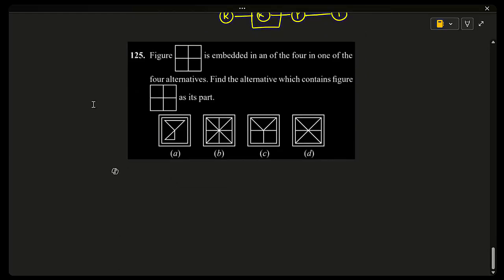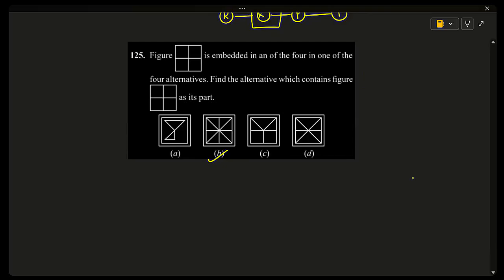The figure is embedded in one of the four alternatives. Find the alternative which contains the figure as its part. So it is there in which part? Clearly we can see option B, it is there. So that's it, we are done with the paper discussion. Any doubts in intelligence you can ask.